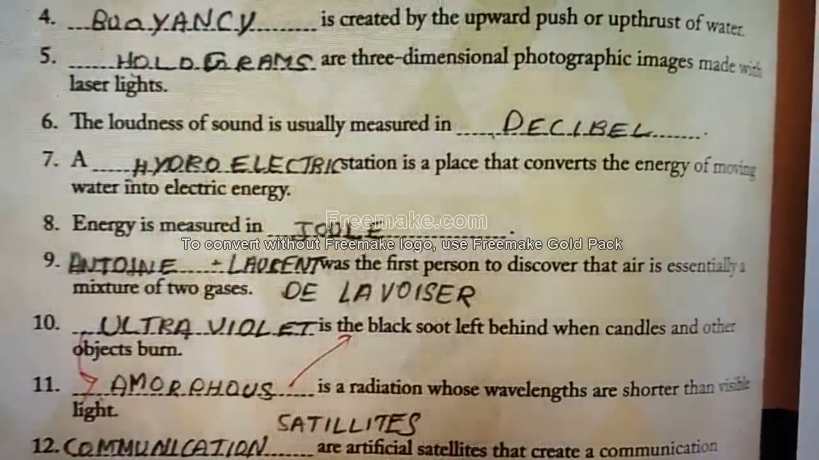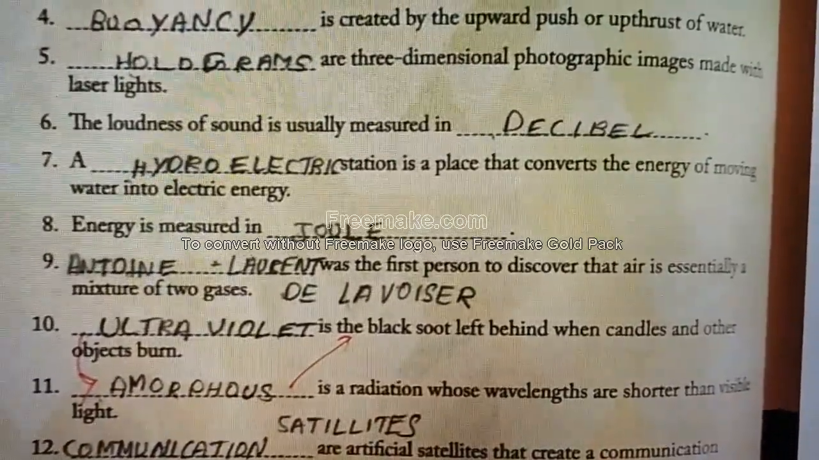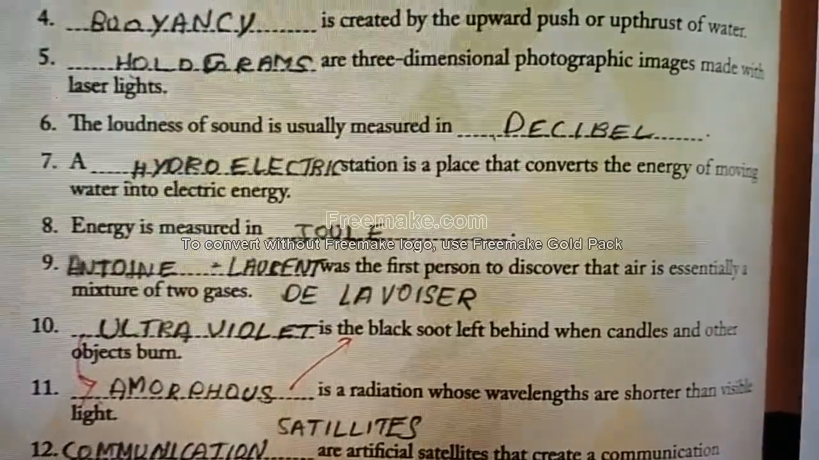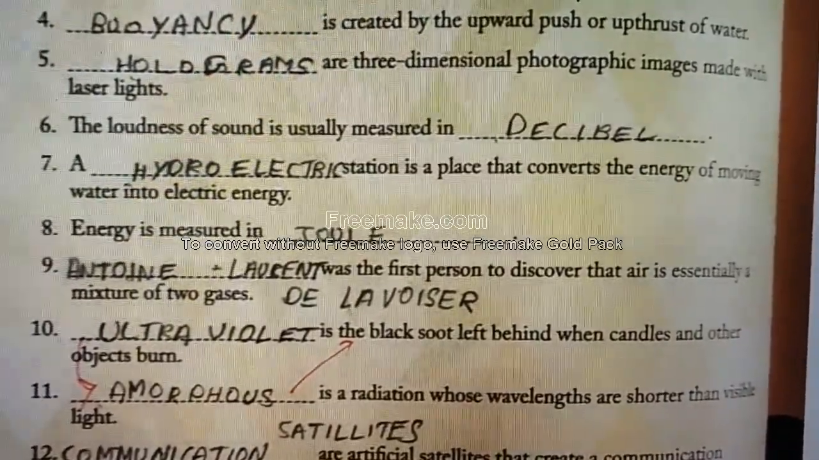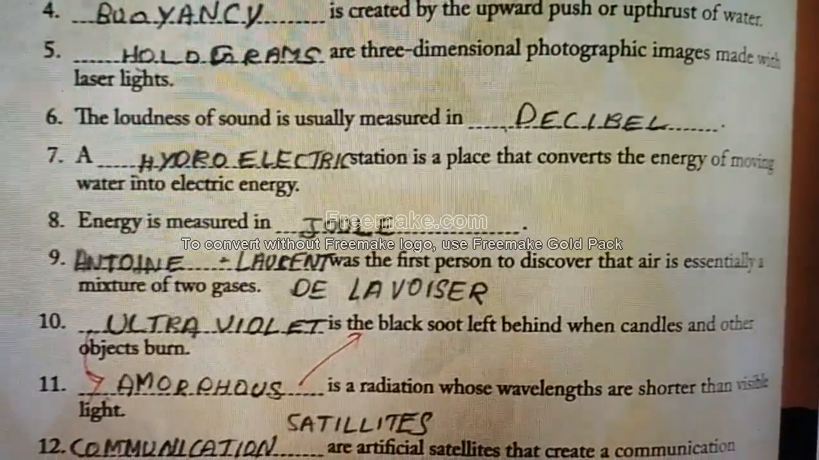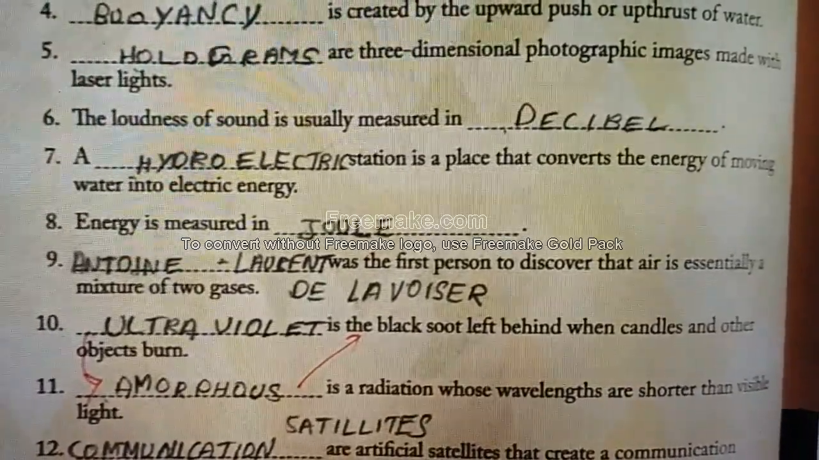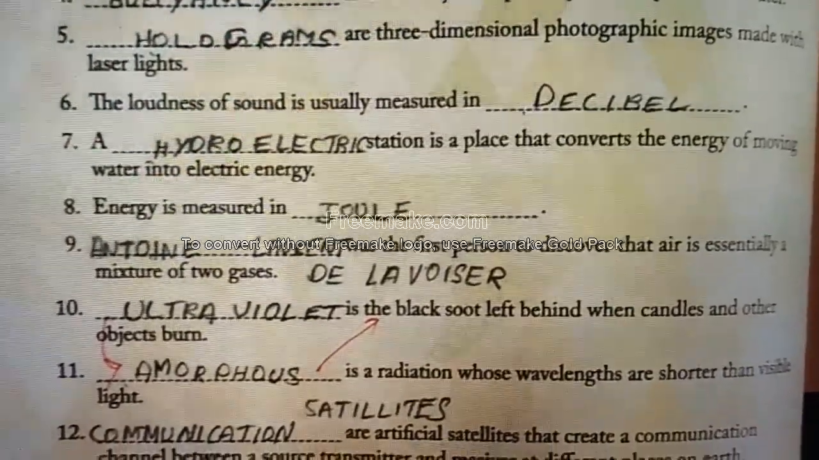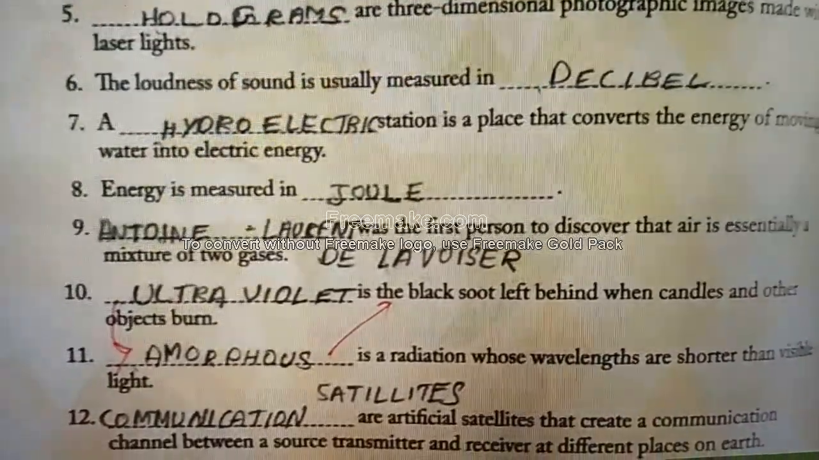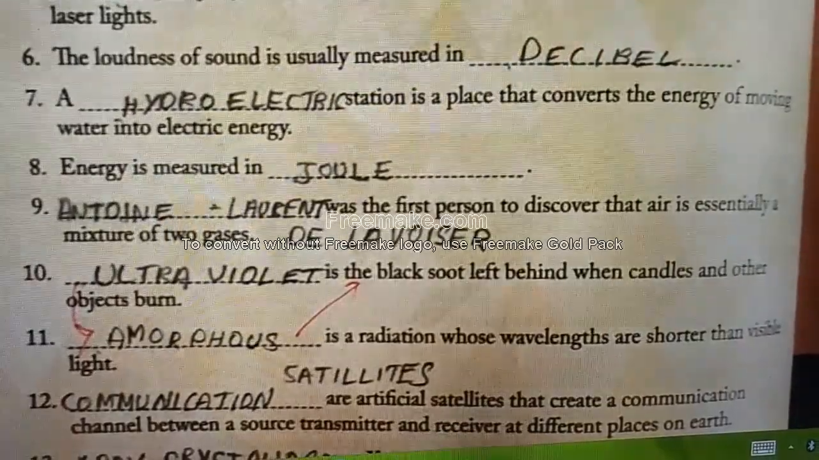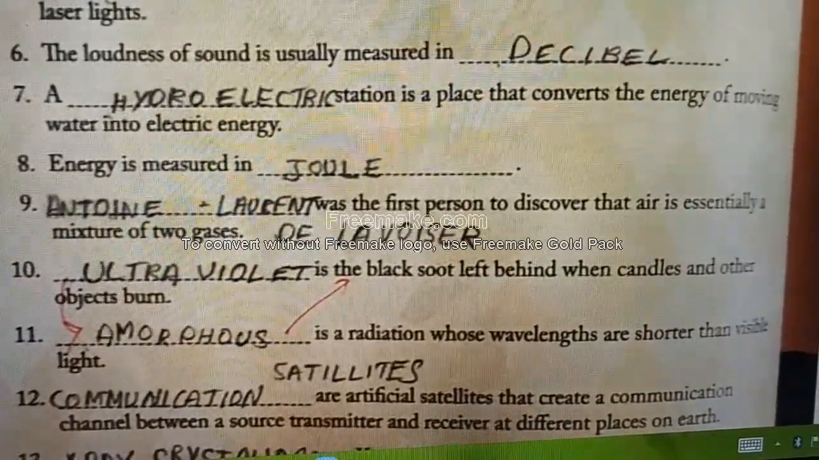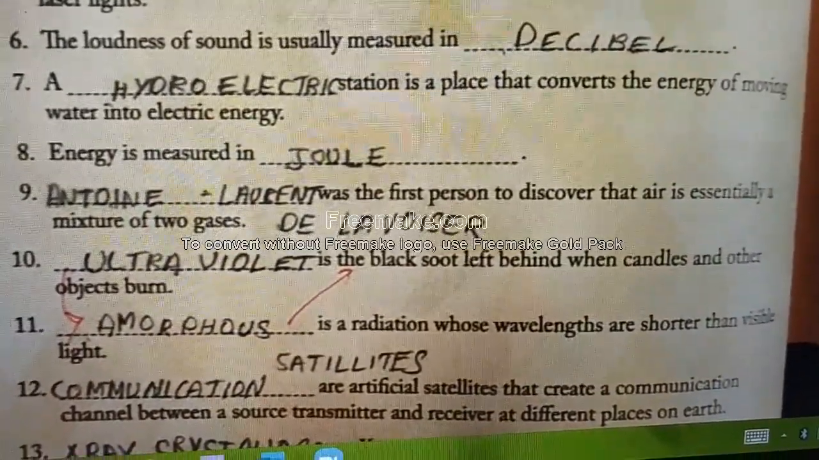A dash station is a place that converts the energy of moving water into electric energy. Answer is hydroelectric station. It will convert moving water into electrical energy. Energy is measured in dash. Joule. Answer is joule.